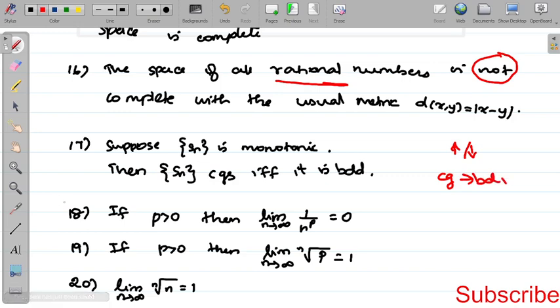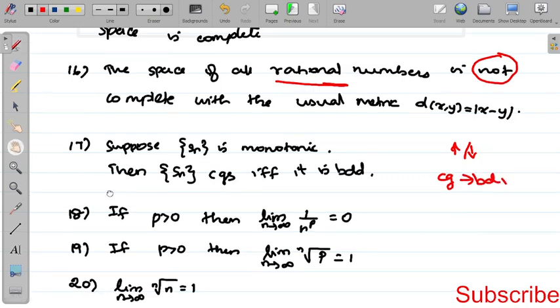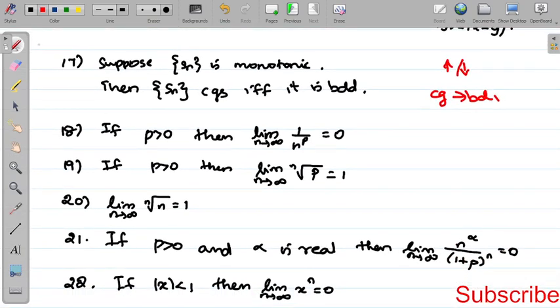Then 18th one, if p greater than 0, limit n tends to infinity 1 divided by n to the power p is equal to 0. For example, limit n tends to infinity 1 divided by n to the power 3 by 2 is equal to 0, since p equal to 3 by 2 is greater than 0.